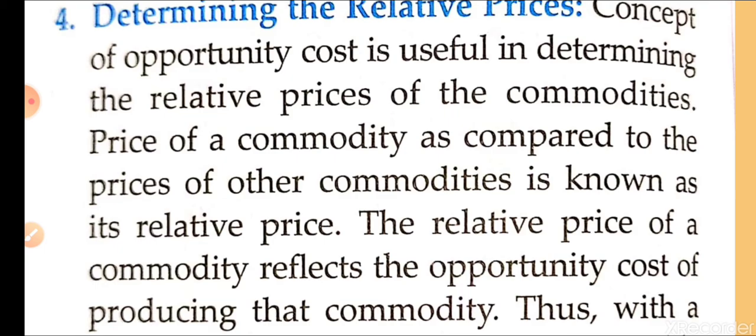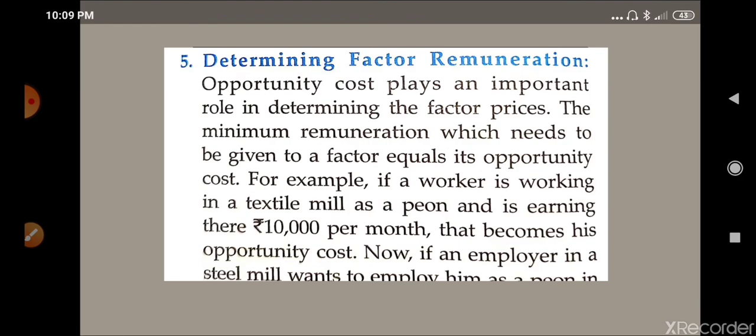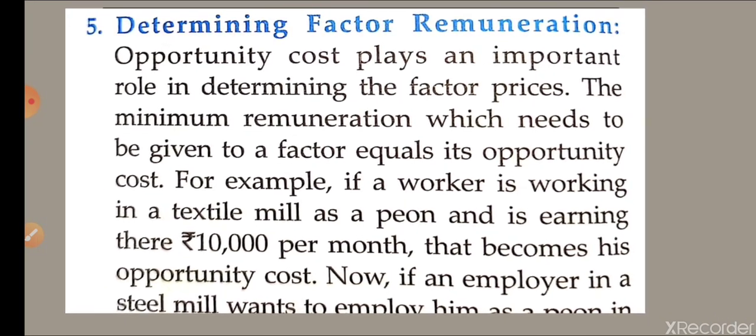So now we are going to discuss the last one. The last topic is determining factor remuneration. Factor remuneration means salaries and allowances are also decided by opportunity cost. For example, you are working in a factory as a peon and you are getting 10,000 rupees per month, and you have an offer to work in another factory on the same salary. The opportunity cost is not changed, both are the same. So you will not change the factory, you will simply stick with your factory.